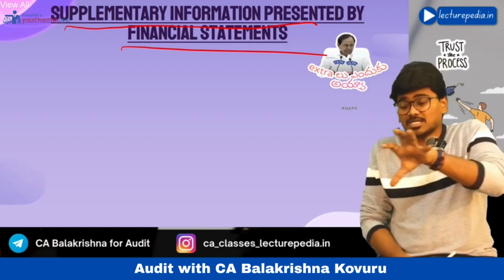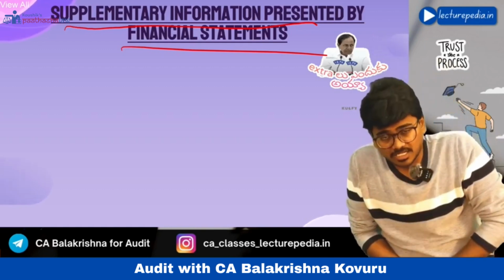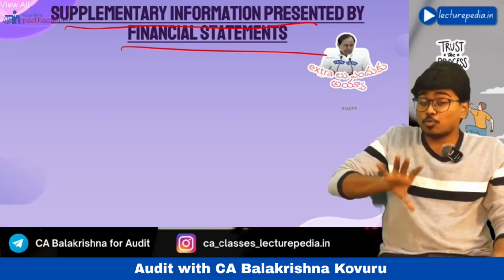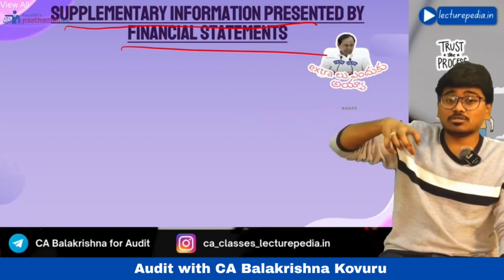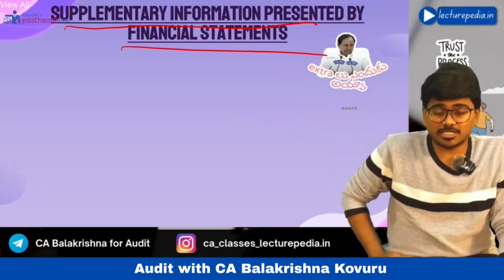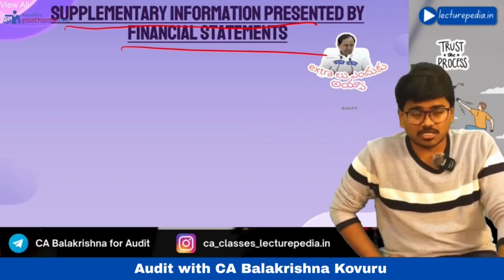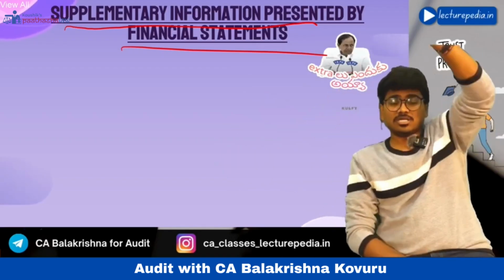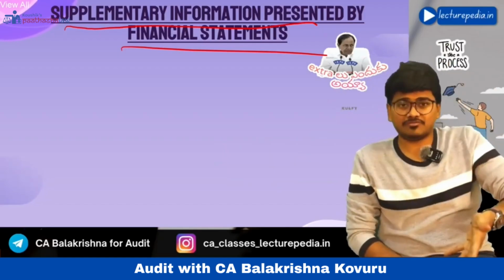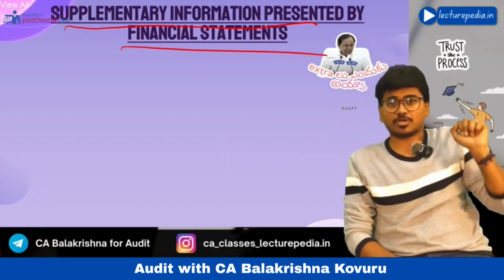Now if management gives such supplementary information in the financial statements, should the auditor's report also include an opinion on such supplementary information or not? Hope you understood. The auditor will give his audit opinion on the financial statements. Now in the financial statements there is supplementary information that is not required by the financial reporting framework.